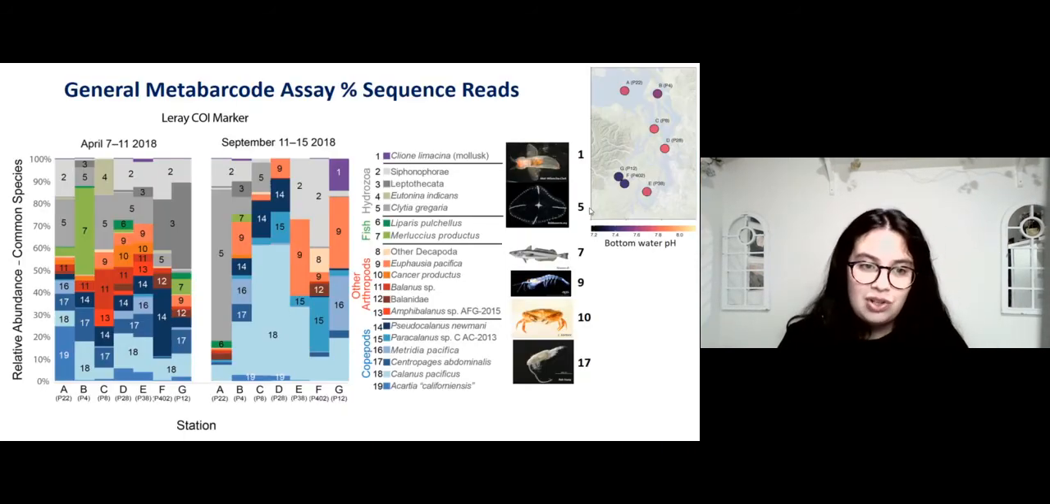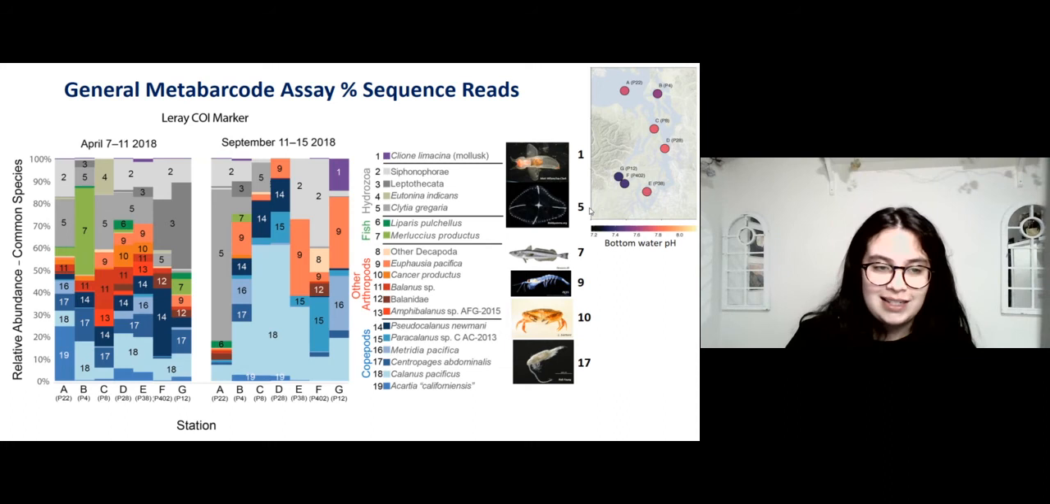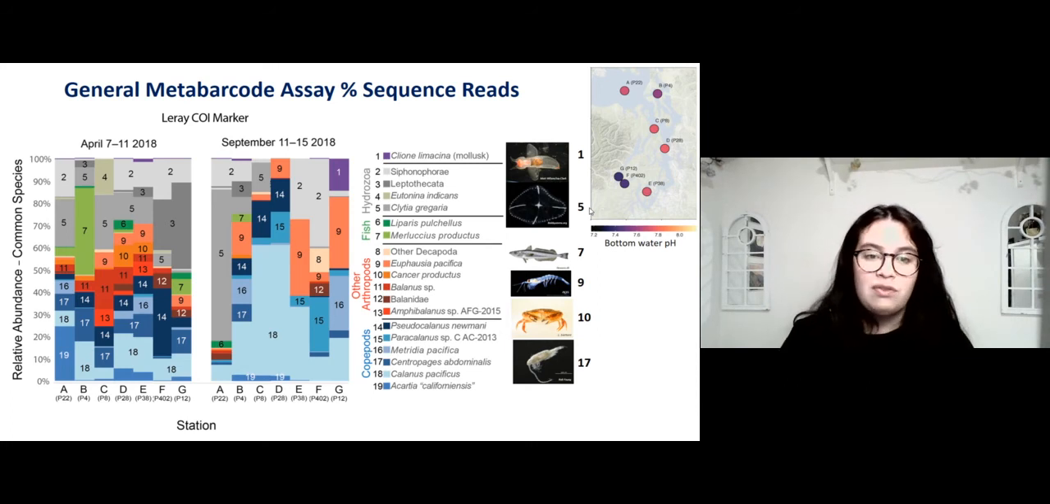This figure shows results from some of our samples from April and September 2018. The 7 stations are located on the x-axis, and the relative abundance of reads of 19 common species are located on the y-axis. As you can see, zooplankton community composition and diversity clearly vary by station and season, reflecting environmental differences.